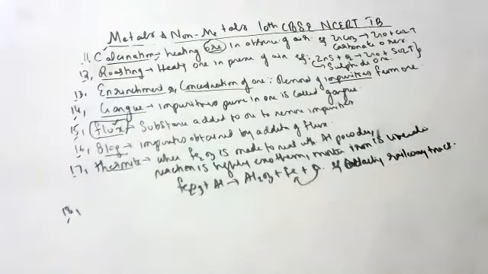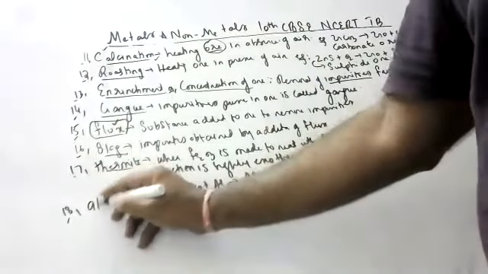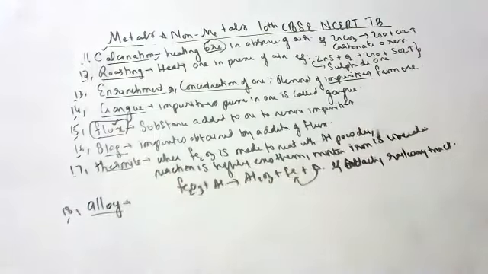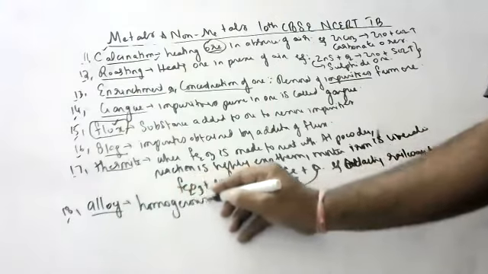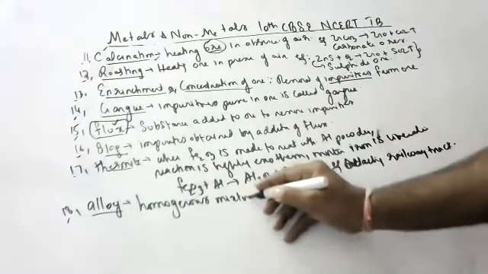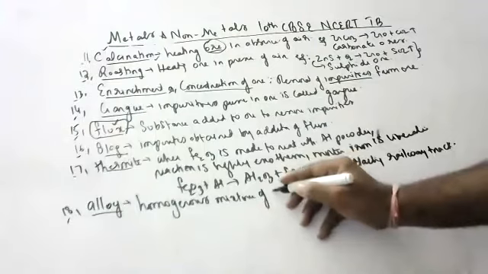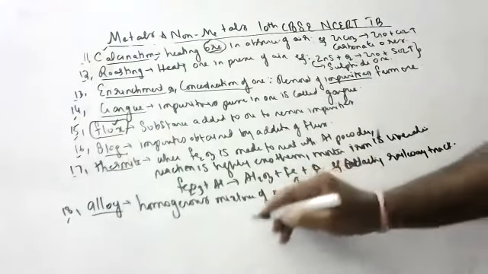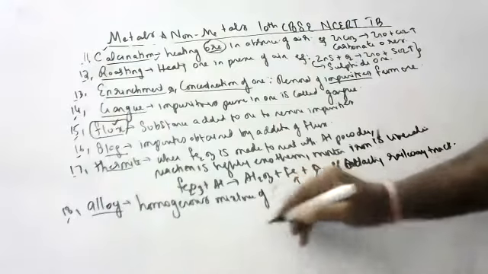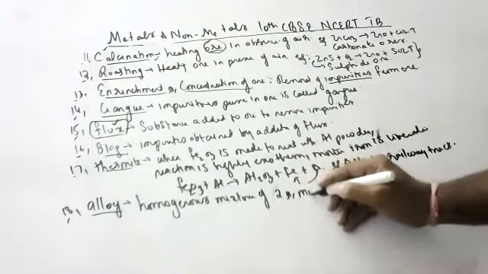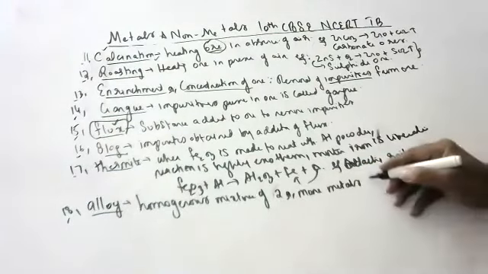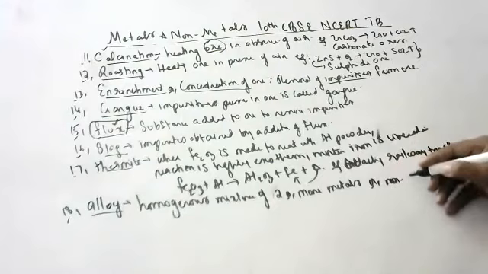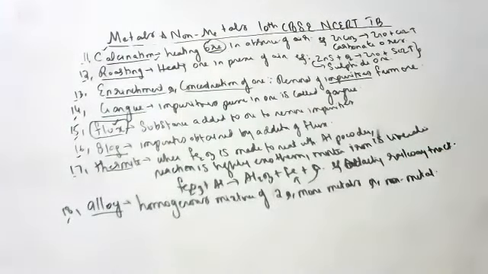Okay, children, next. Alloy. What is an alloy, children? Anyone? A homogeneous mixture of metals. Homogeneous mixture of two or more metals or non-metals. A homogeneous mixture of two or more metals or non-metals.